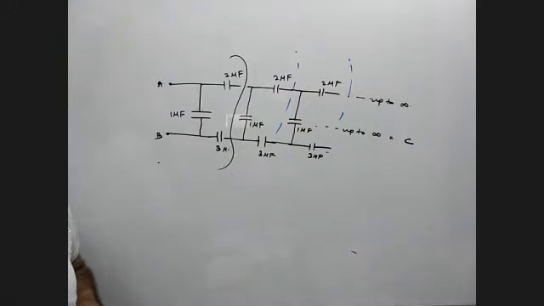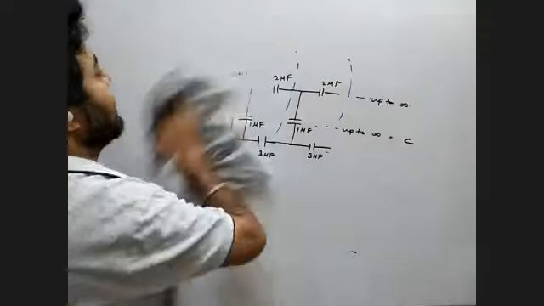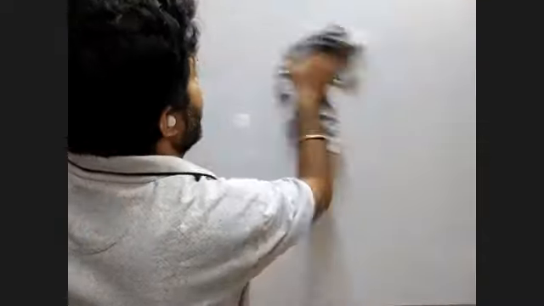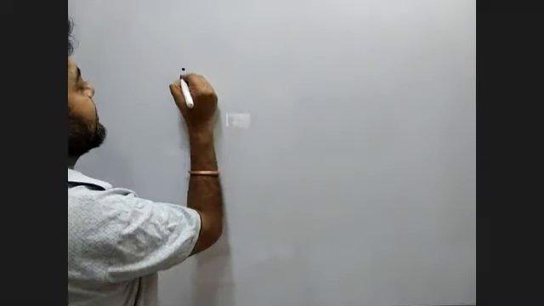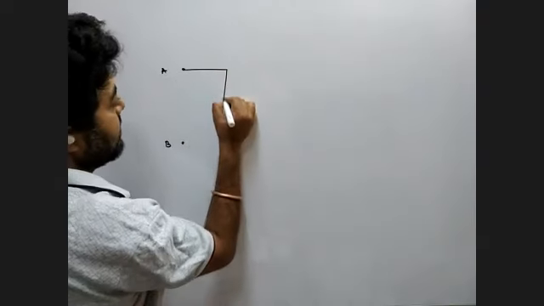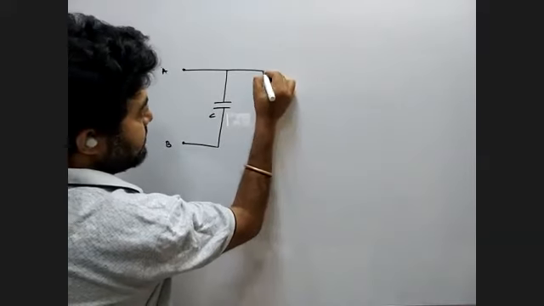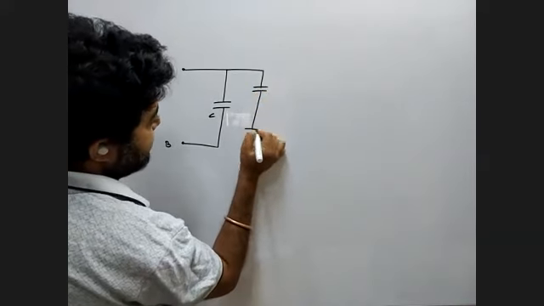Okay. Yes, sir. So now I give you one more question that is also based on an infinite circuit. Let's try this one. I hope you are able to solve this question. The next question is: find the equivalent capacitance between A and B. You have one capacitor, then you have two capacitors.